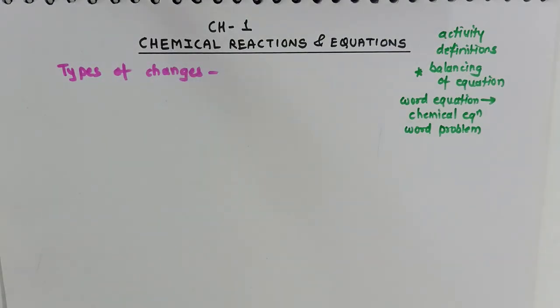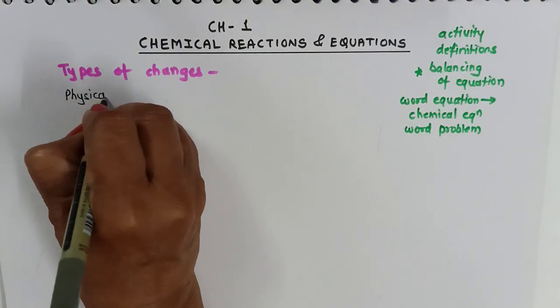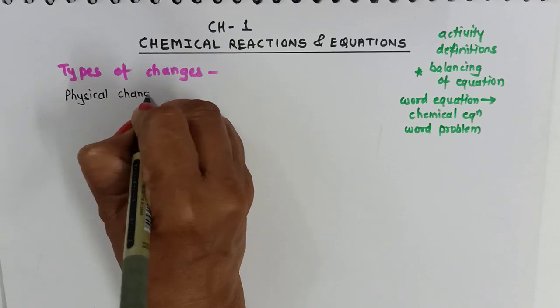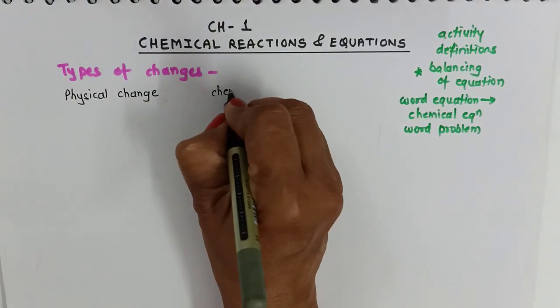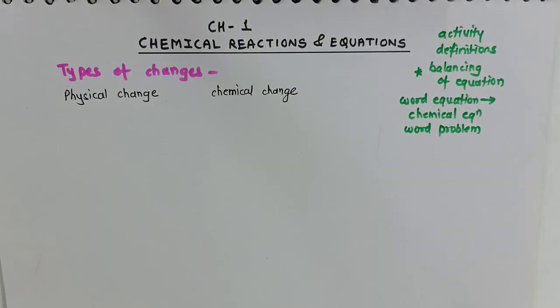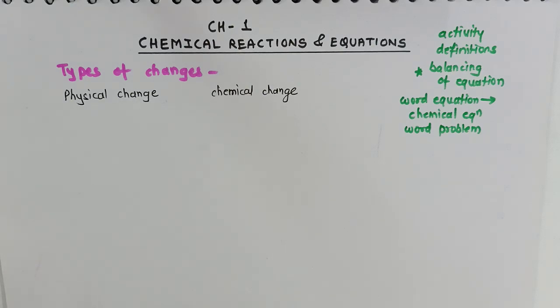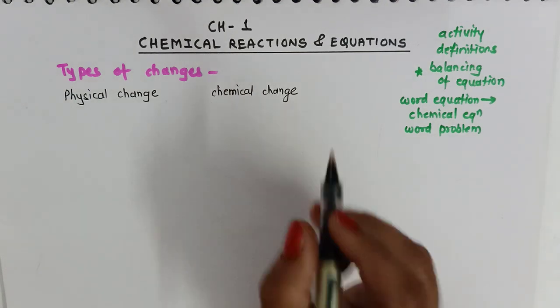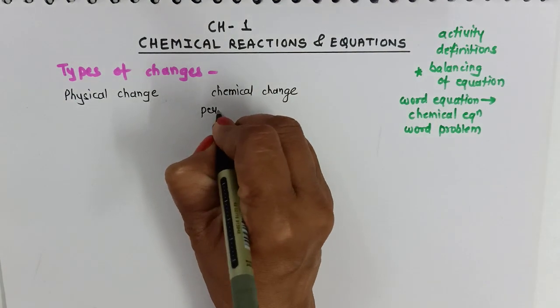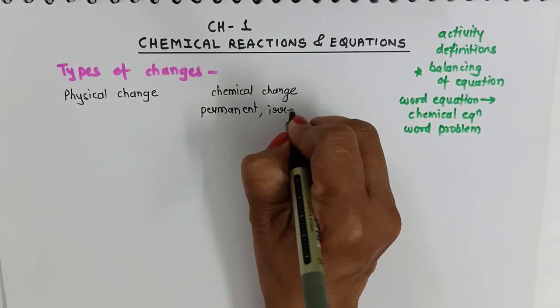These changes are physical change and chemical change. This we have studied in our lower classes that physical changes are those changes which are temporary and they are reversible. We can bring the original substance back. Whereas the chemical changes are those which are permanent and these are irreversible.